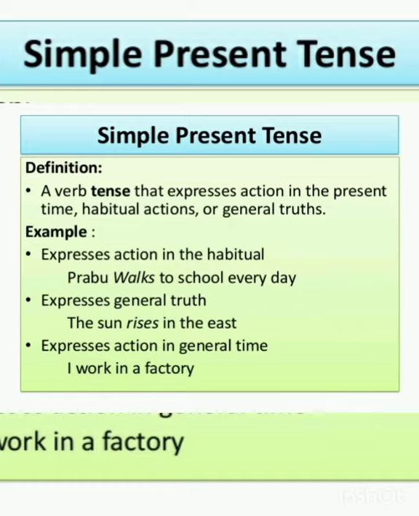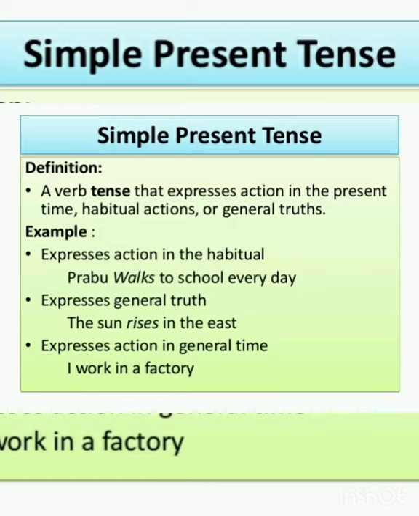If the subject was I, the sentence should be: I walk to school every day. We walk to school every day. You walk to school every day. You is the second person, singular and plural. He walks to school every day. She walks to school every day. It walks to school every day. And they walk to school every day. So remember, in simple present tense, if the subject is he or she or it, in that case we should add s to the main verb.